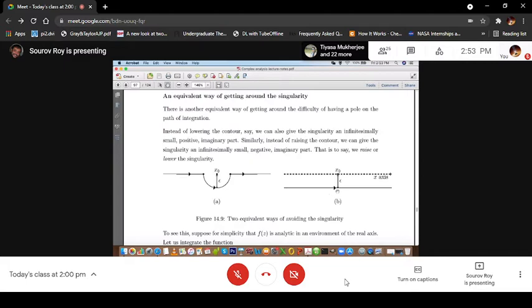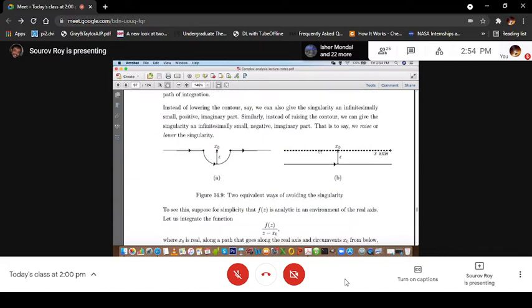Similarly, instead of raising the contour, we can give the singularity an infinitesimally small negative imaginary part. So we don't raise or lower the contour; we raise or lower the singularity.